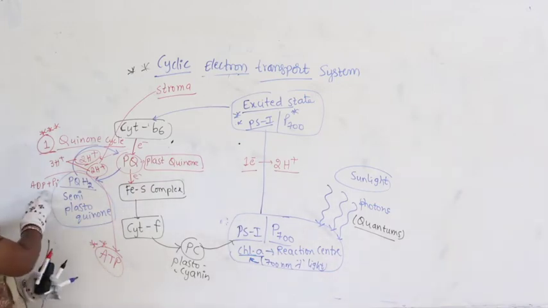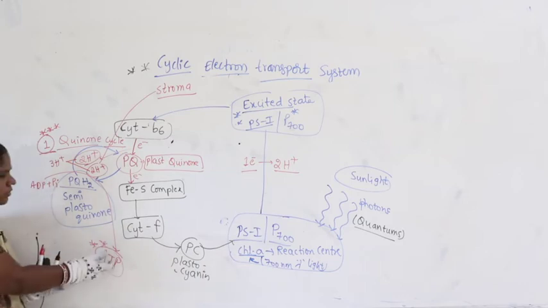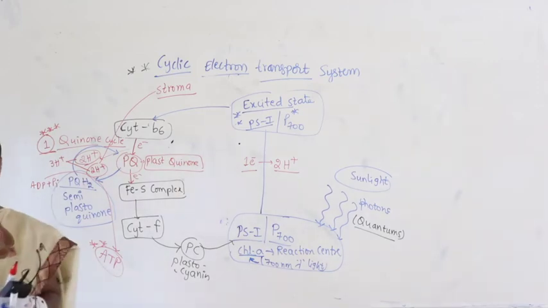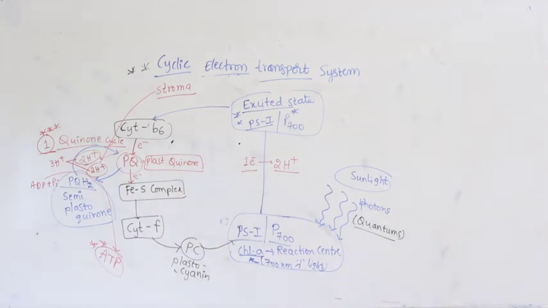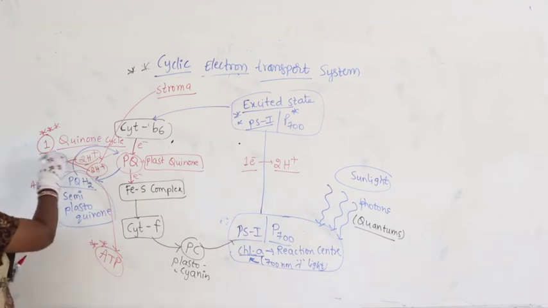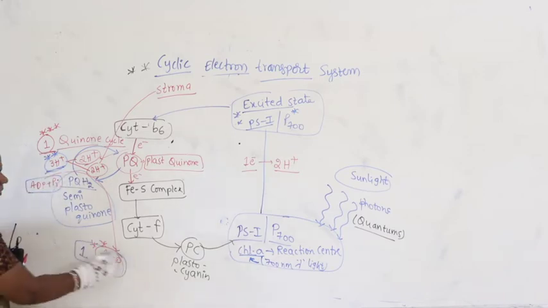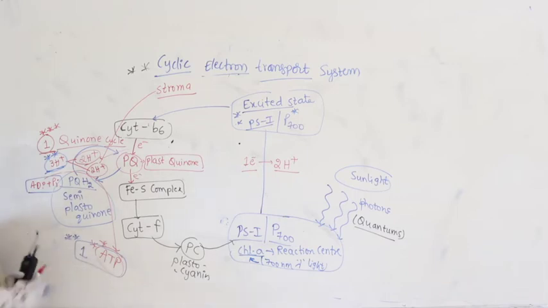So here ADP plus inorganic phosphorus converts into ATP. So guys, let's continue. ADP plus inorganic phosphorus is converted into ATP with utilization of how many protons? 3 protons. So using 3 protons, ADP plus inorganic phosphorus converts into ATP, and how many ATP molecules? It was only 1 ATP molecule.